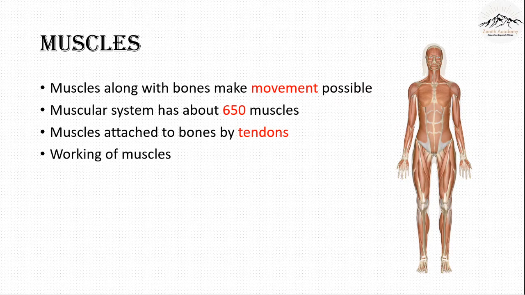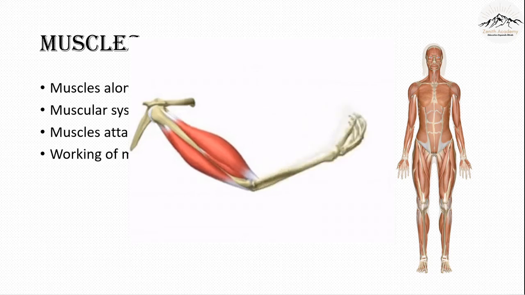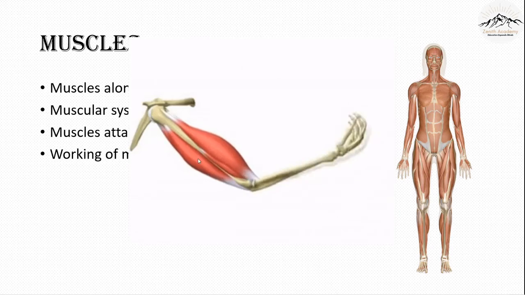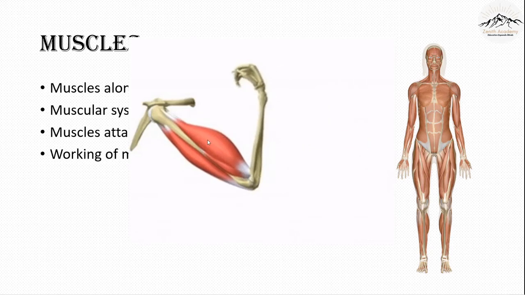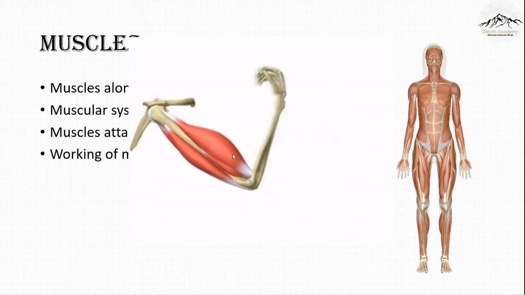Working of muscles. Let's now learn how the muscles actually work. So muscles always work in pairs. That means there are always going to be two muscles. So these are the two muscles in our shoulder, in our arms. So how is it working?